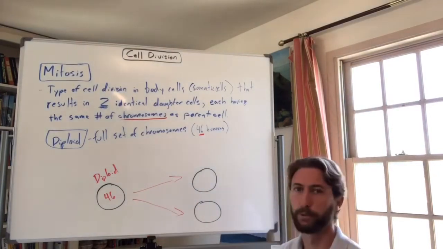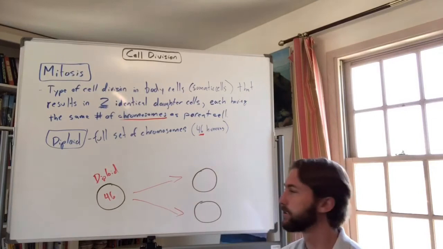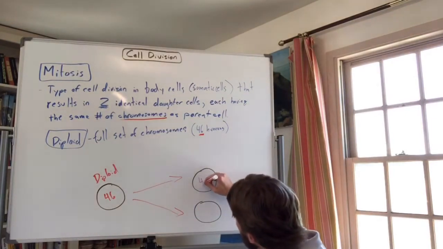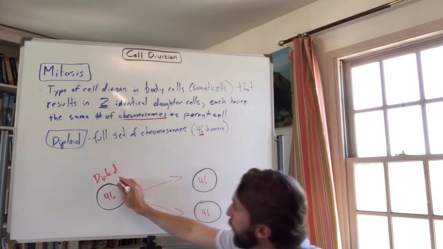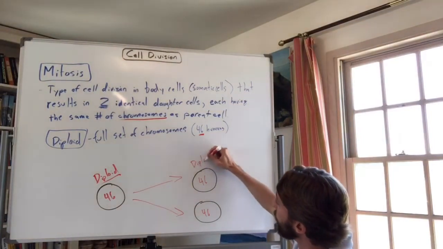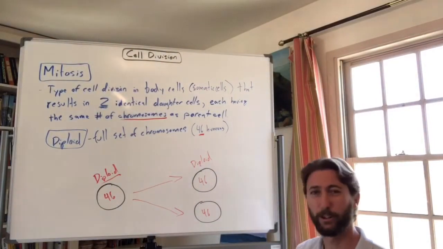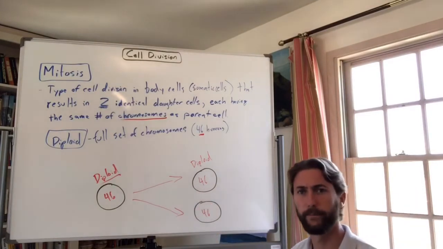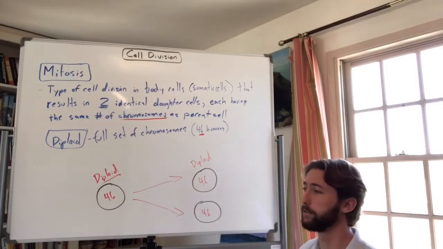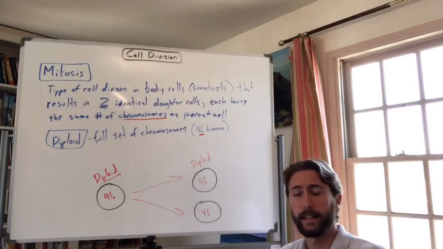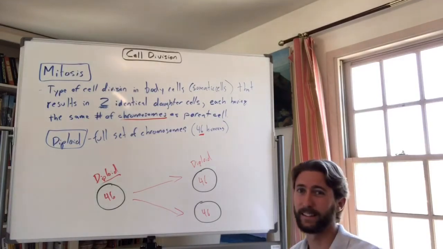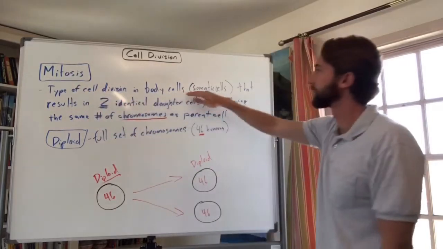And they start off as diploid. You're just making identical copies. So how many chromosomes are going to be in these guys? Yeah, 46. Nice. So they start off as diploid, and after they divide, they are still diploid. They still have a full set of chromosomes. That's cool, right? It helps in cell repair, damage, and growth. If you grow, you need more cells. If you break a bone or your skin gets cut, you've got to create new cells through mitosis, right? So don't get this confused with the other thing. It sounds pretty similar. That was mitosis happening in our body cells or somatic cells.